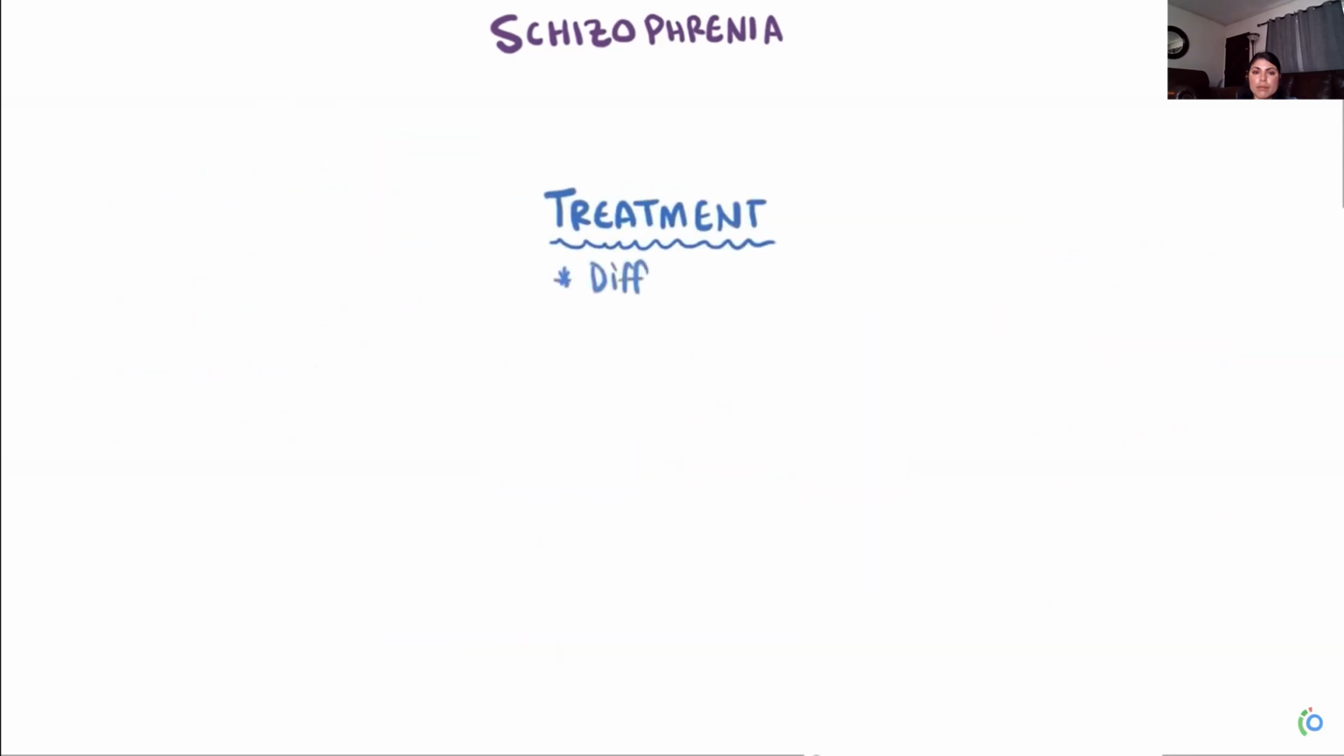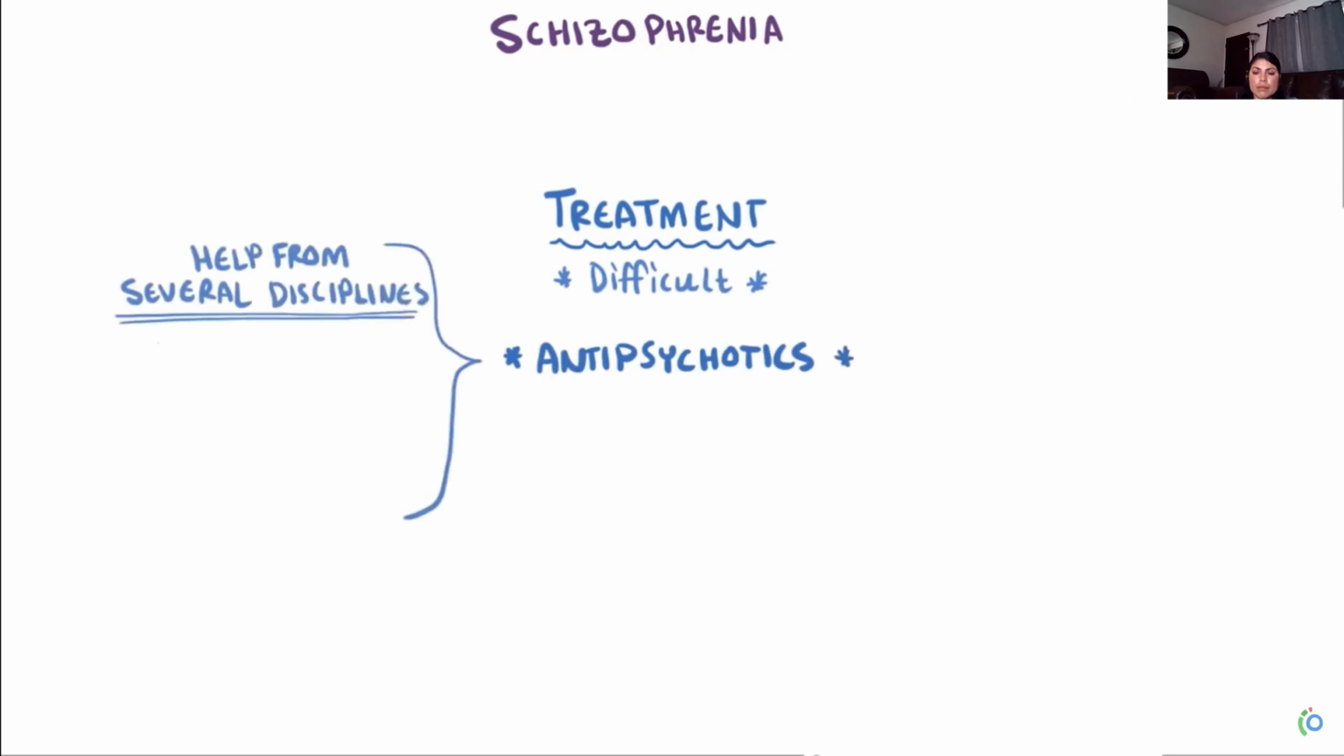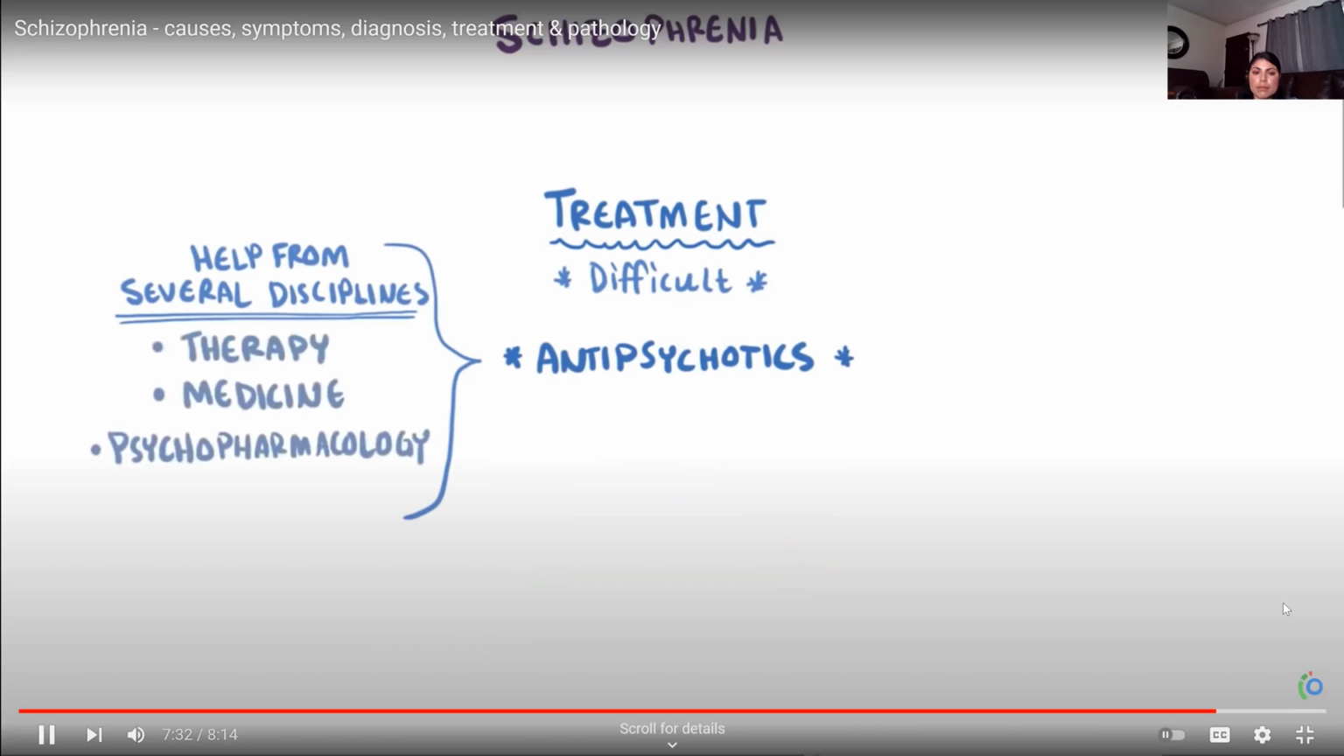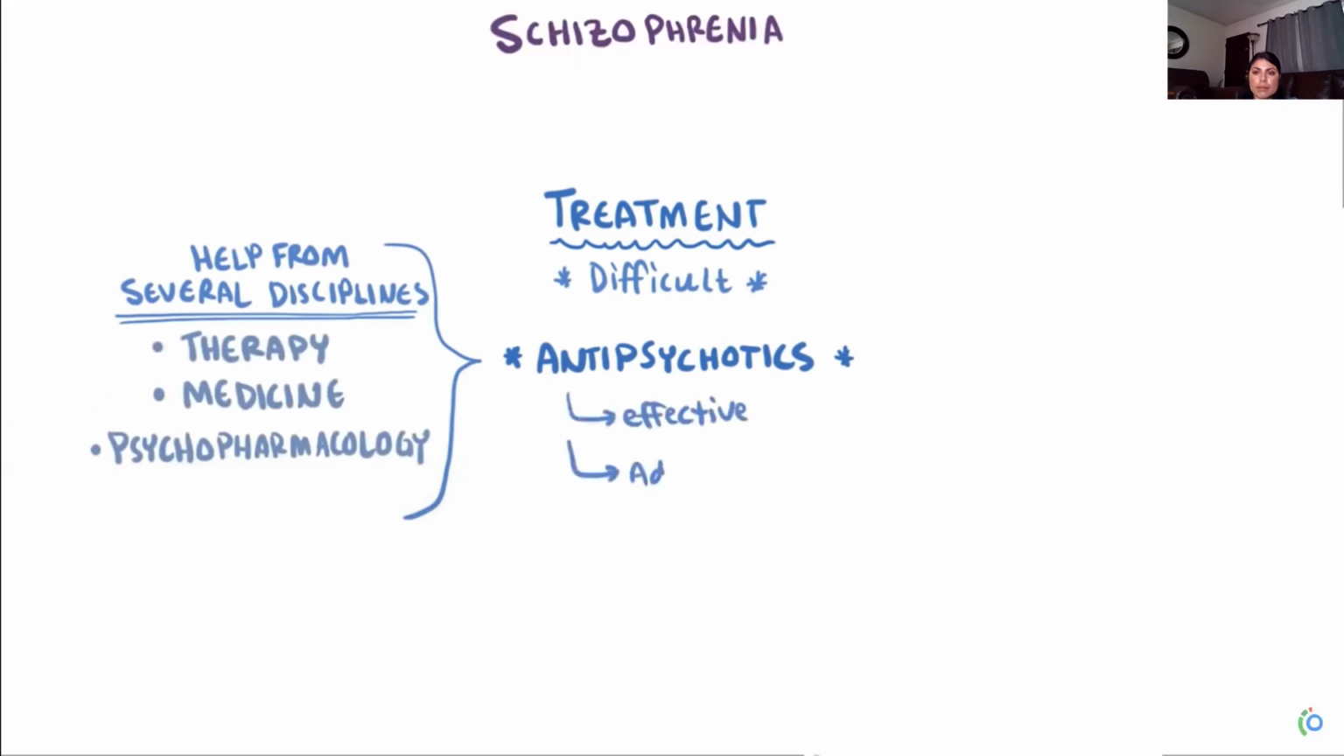Now, treating schizophrenia can be really tricky, and antipsychotic medications are often used, but it's super important to combine the efforts of several clinicians and health professionals, including professionals in therapy or counseling, medicine, and psychopharmacology. Antipsychotics can be very effective at reducing symptoms, but they often come with a lot of additional considerations to keep in mind, like cost and the potential for unwanted side effects like tolerance, dependence, and withdrawal.